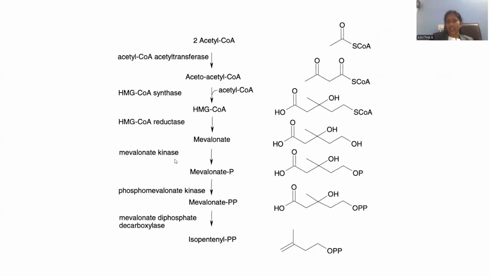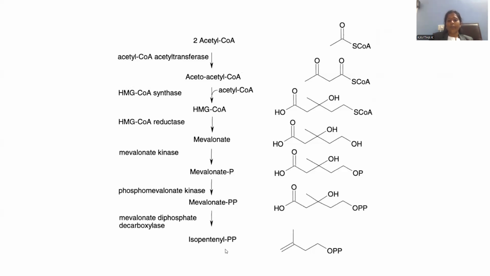So this mevalonate kinase enzyme will be applied, so that the mevalonic acid will be turned into mevalonate phosphate. Later on, phosphomevalonate kinase enzyme will be added, so that mevalonate pyrophosphate will be synthesized. Mevalonate pyrophosphate is further transformed into isopentenyl pyrophosphate, which is the precursor for our citrol synthesis, IPP.